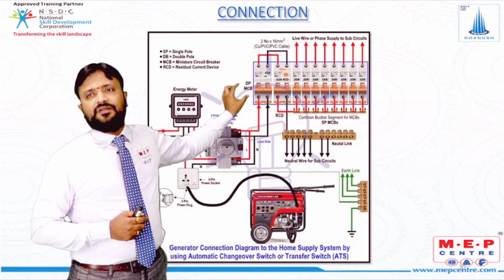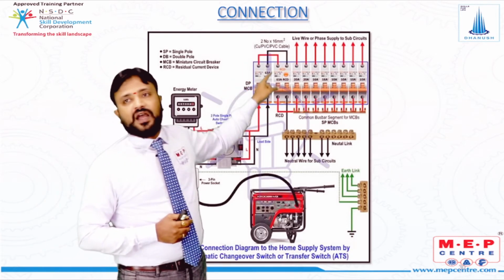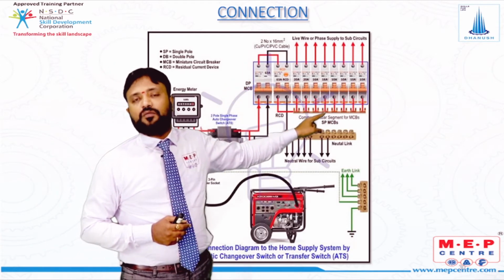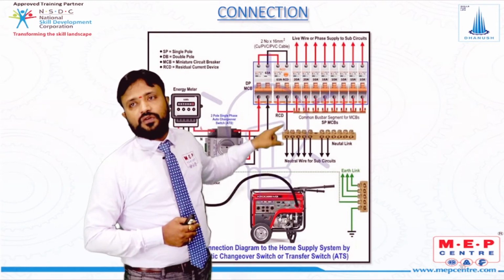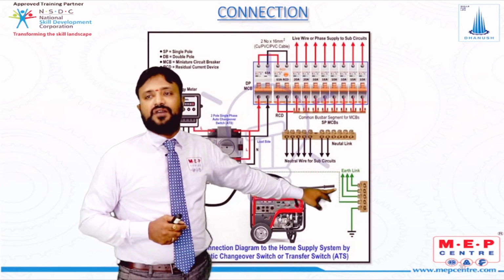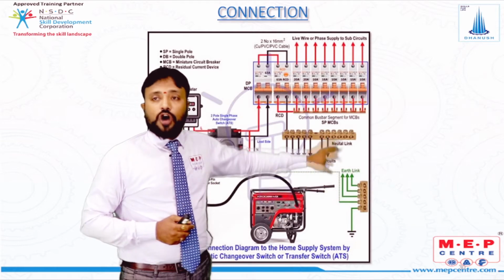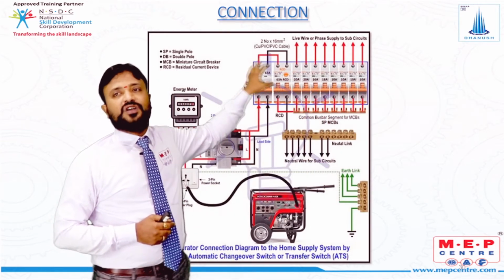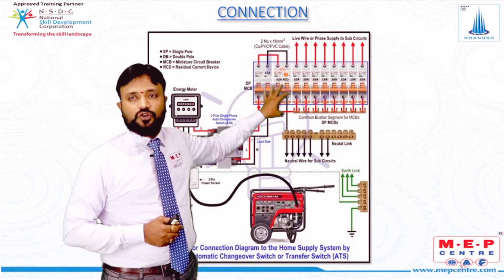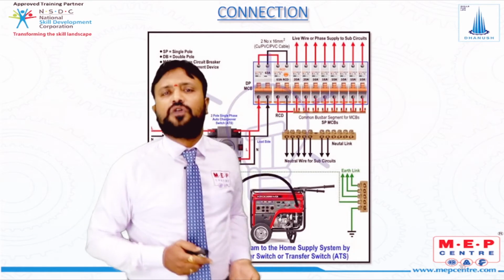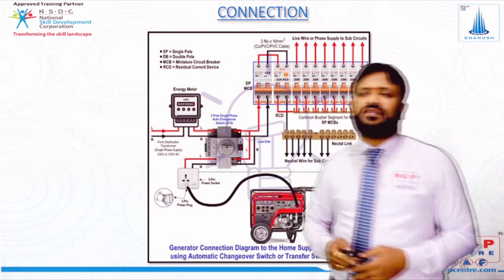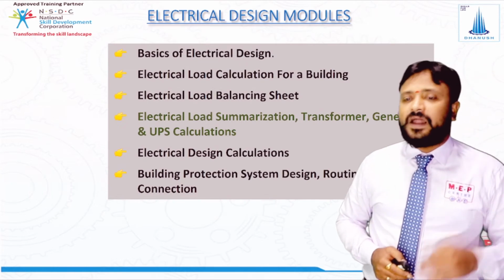In the distribution board we have an incomer, and from the incomer we take the supply and loop it all in the bottom, and the neutral will go to the neutral link. You can see in the bottom we have a neutral link, and on the right side we have an earth link. How the distribution is going on, which circuit breaker is going to which rooms, what is the size of the circuit breaker, the cable size, all this we are going to study in distribution board analysis and the load flow studies. Okay, that's about the third model.